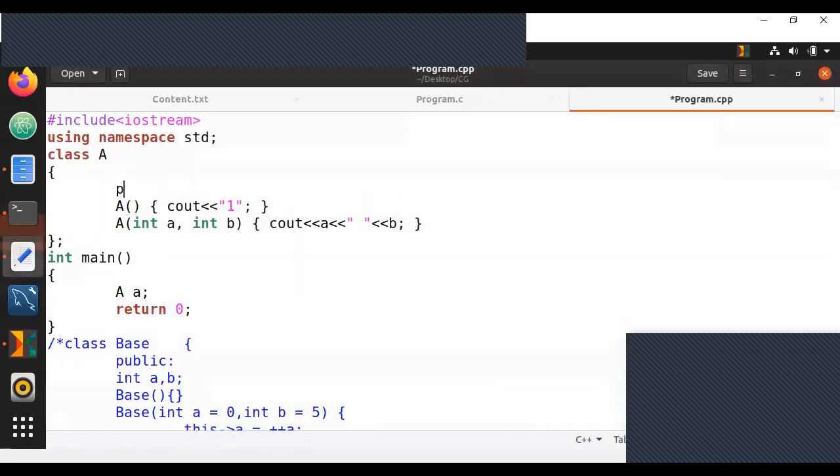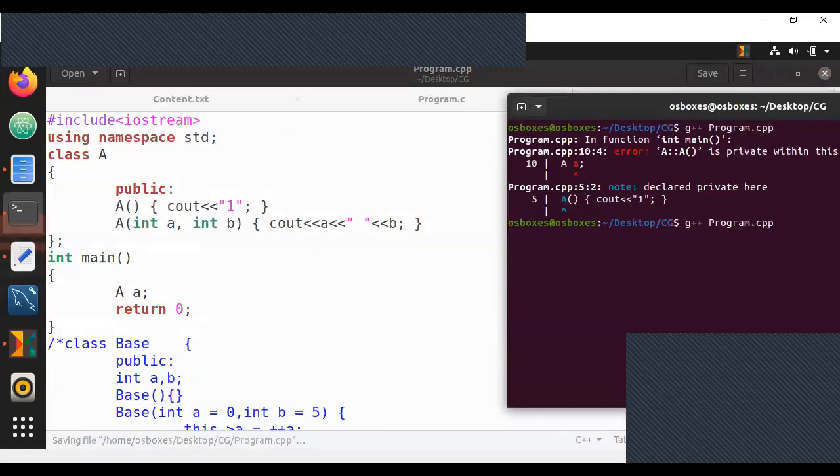All right, I have to make this public first. All right, making sure that it's public. Of course, it will call the default constructor. That is clear. So you will get 1 as the output. It's calling the default constructor.